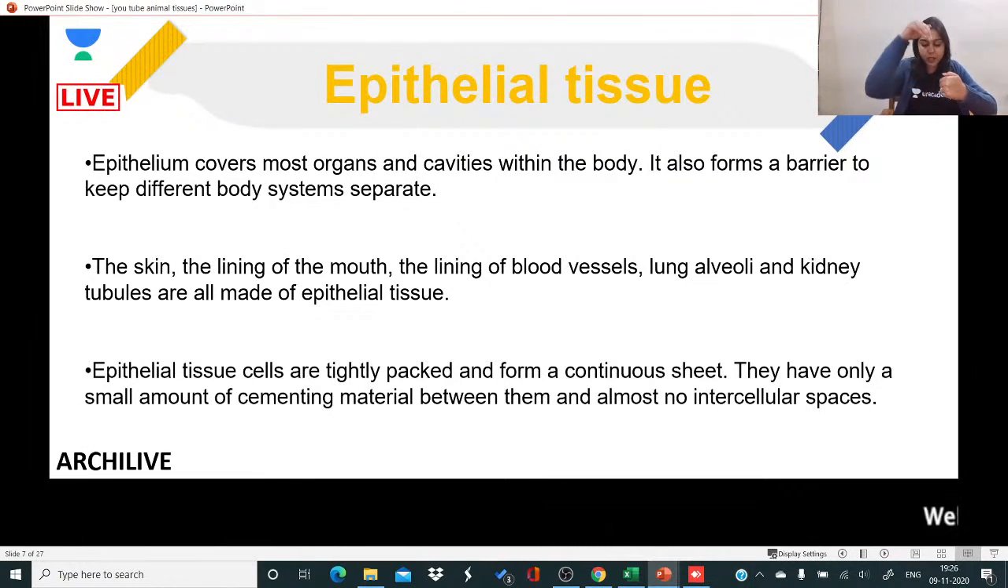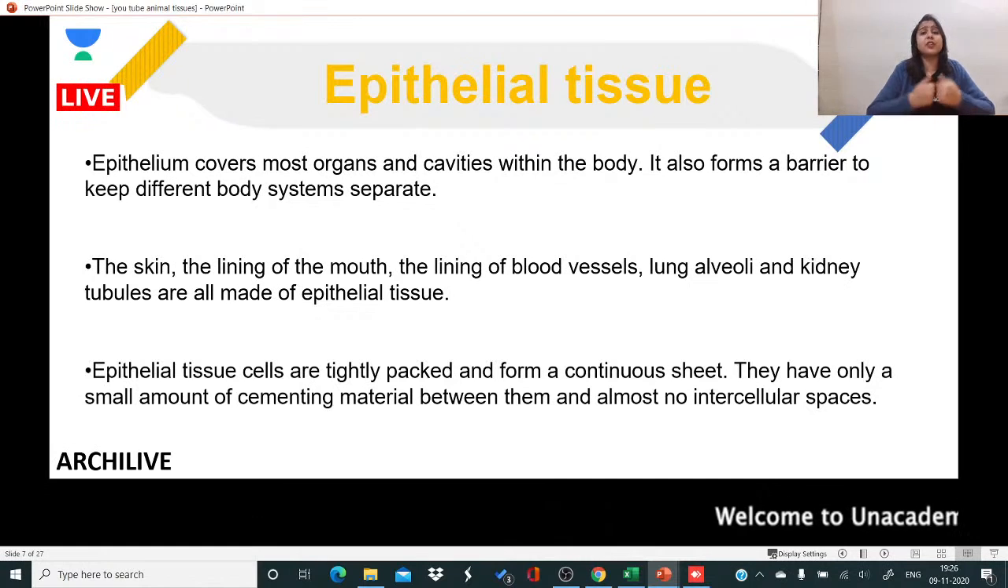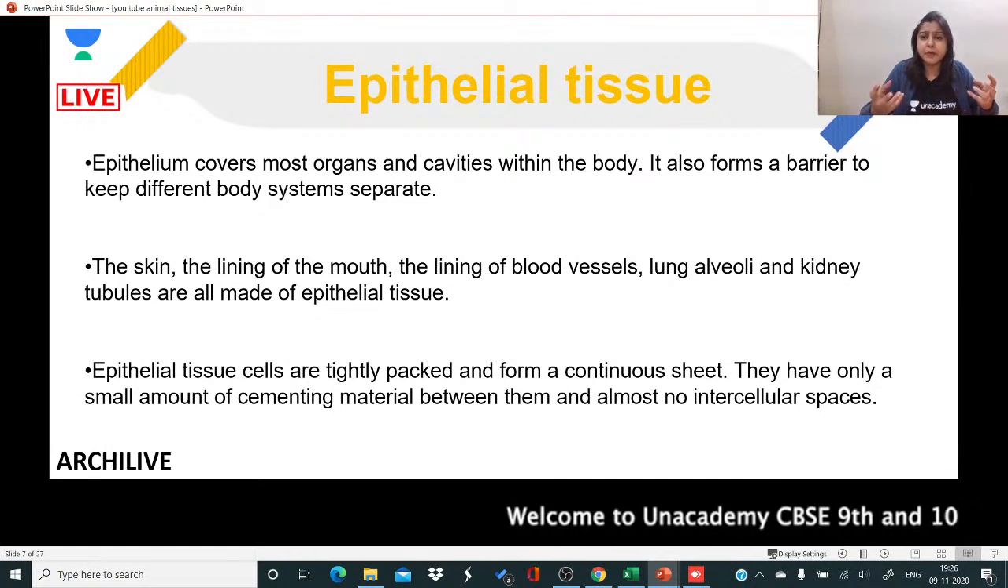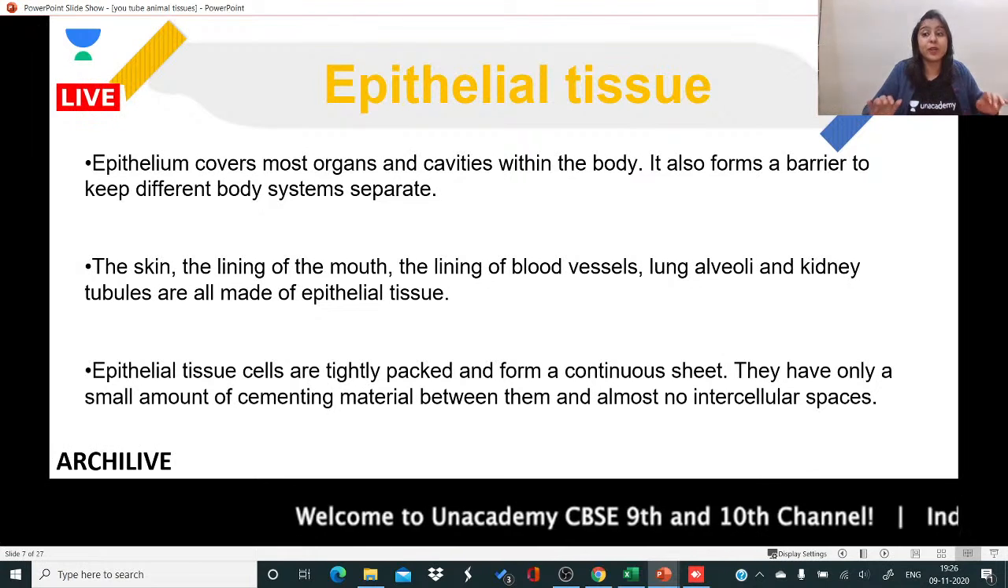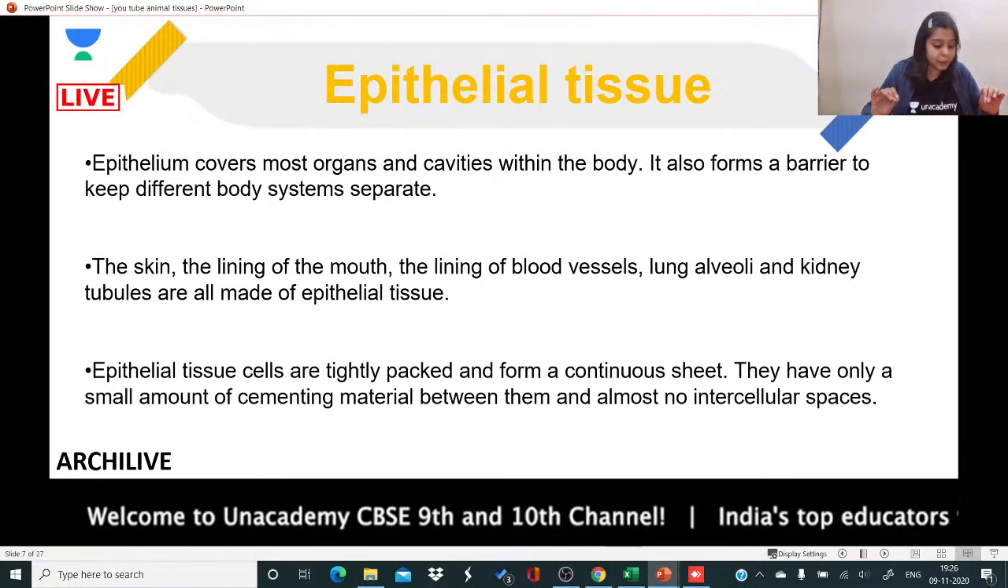Because if there is space, then any infectious agent or any outside material can just enter, which we do not want because we want protection from epithelial tissue.